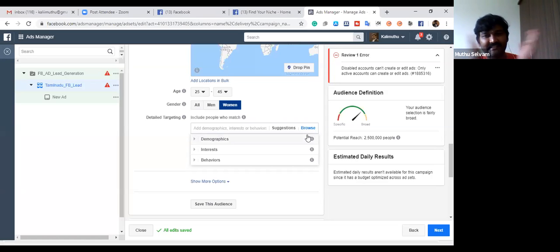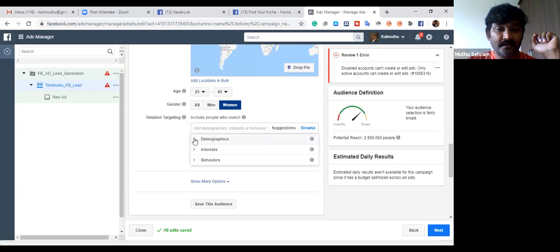We need to segregate the people. Do you think that in traditional marketing it is possible? It is not at all possible. Why? Because with paper advertisement and TV advertisement, that ad will go to a very broad audience. Everyone will look at that advertisement. It will not go especially to particular people. So you guys, while you do the boosting, you never do such kind of audience selection. That's the reason you will get failure. Your money will go off. You will not get a quality lead.